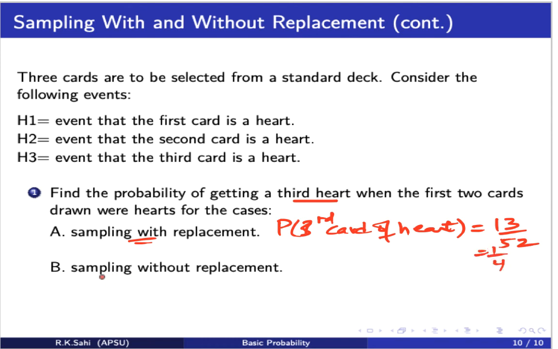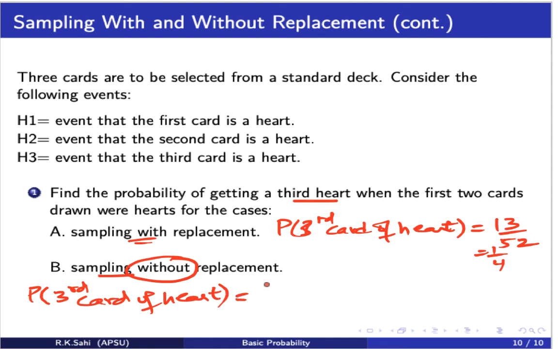Now let's look at this one, sampling without, this is the key, without replacement. And we'd like to find the probability of drawing a third card of heart. Now, let's look at it. When we draw the first card, and it is a heart, remember that's what the question is saying, we do not replace it. So how many cards are left?